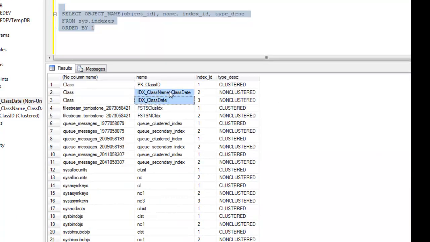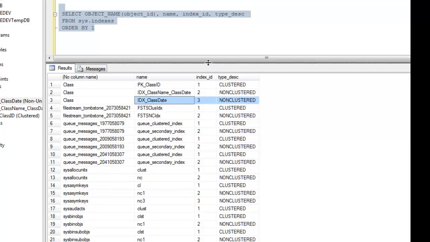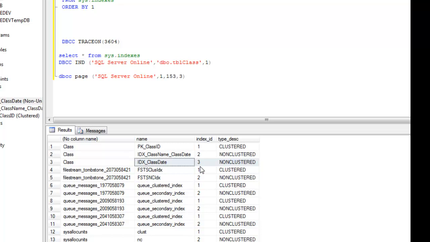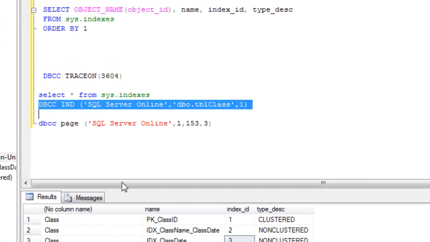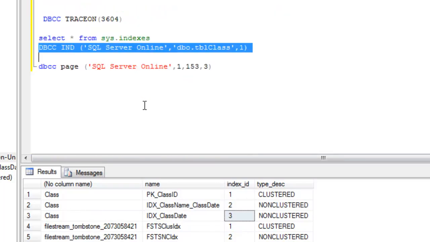I can show you. See, we created 1 clustered and 2 non-clustered indexes, and you can see the IDs. This index ID is 2 and the other index ID is 3. Now I want to focus on index ID 3. Let's go here. This is the DBCC command, DBCC IND, which gives the full information about where the pages are stored, and in the page it gives each slot. That means whenever you enter rows, each row has 1 slot. I can show you the data.